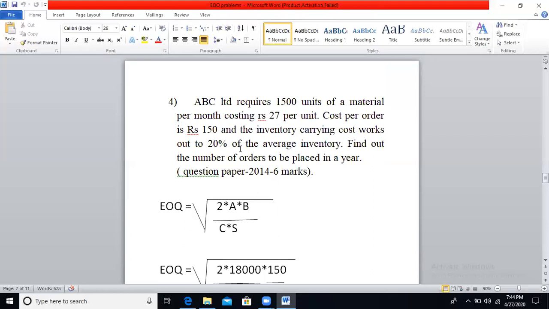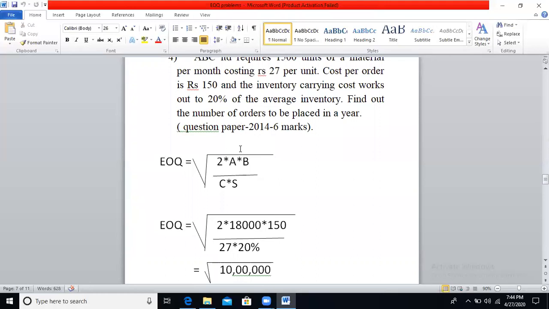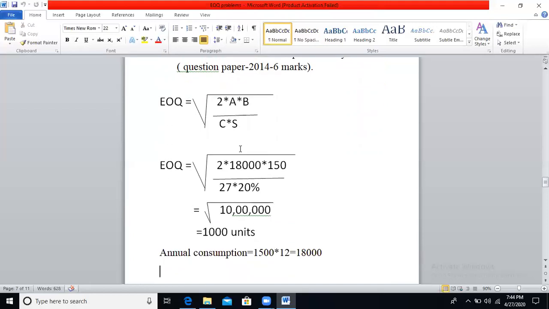So this is your 2014 6 marks question. Now apply the formula. EOQ is equal to square root of 2 into A into B divided by C into S. So first you need to calculate annual consumption. Here they have given 1500 units per month, you have to convert it into annual. It means you have to multiply with 12. There are 12 months in a year. So you will get 18,000 units.